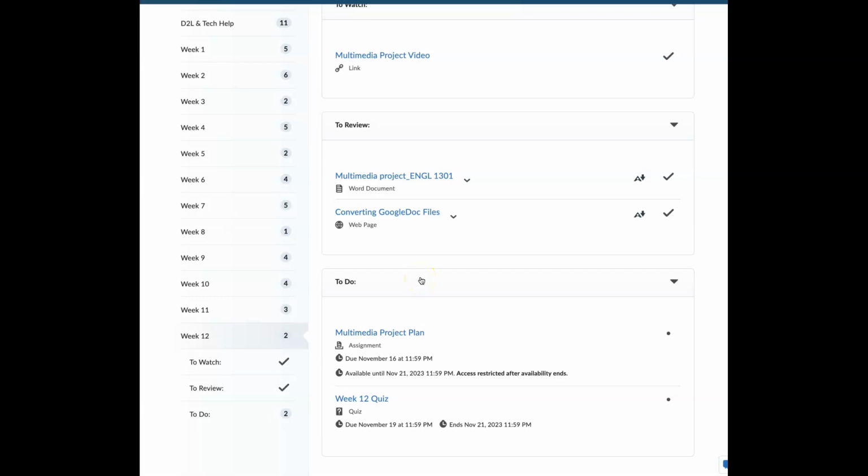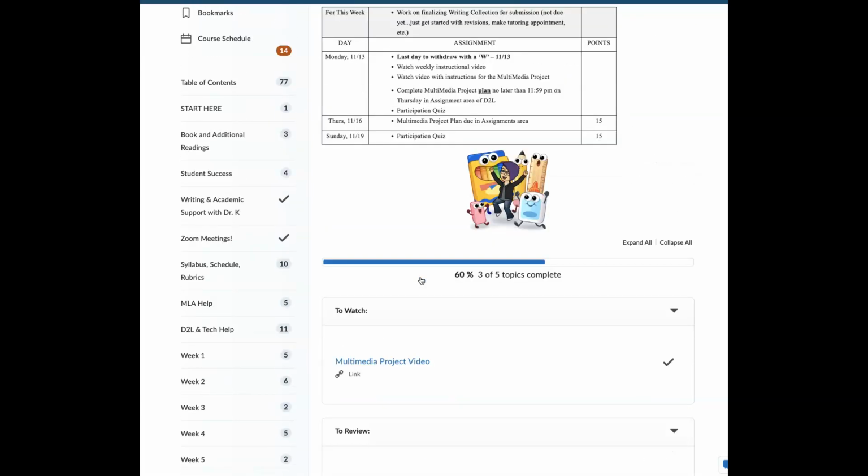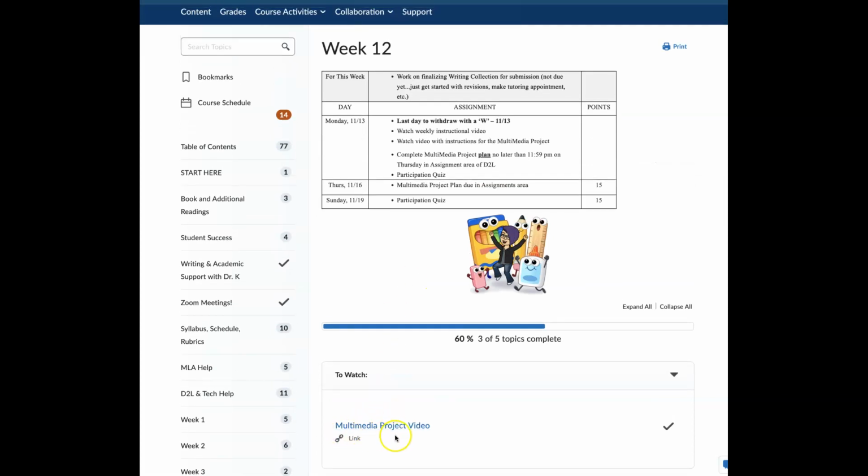So let me know if you have any questions or concerns, but know that this is supposed to be a project that really engages you, excites you. Take a look at some of those examples, because it's just a way to have a really different kind of assignment rather than let's end the semester with a full-on research essay. We're including research in this. We're including the development of ideas and critical thinking. We're doing all of those things, but doing it in a much more approachable and I think fun way.